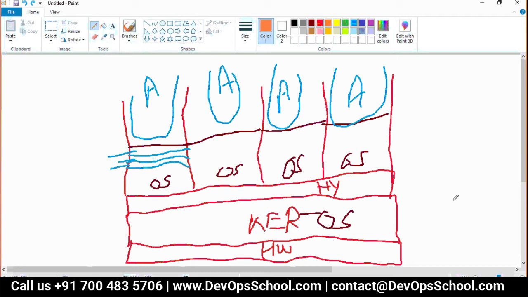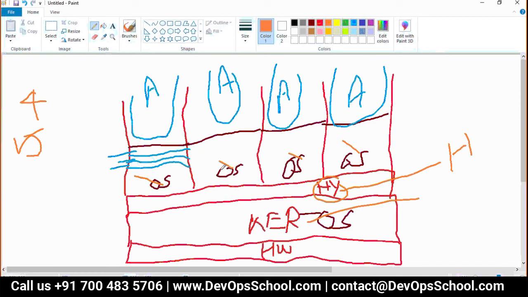We are loading a lot of operating systems. Just look at this here. Think about it logically. 4 applications you are running right now. How many operating systems do you have? 5. See here: 1, 2, 3, 4, 5. On top of this, the hypervisor is very heavyweight. When I say heavyweight, it means this.